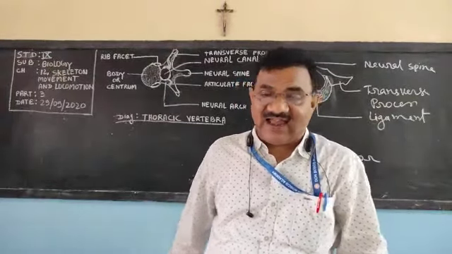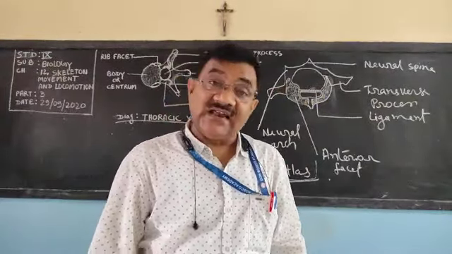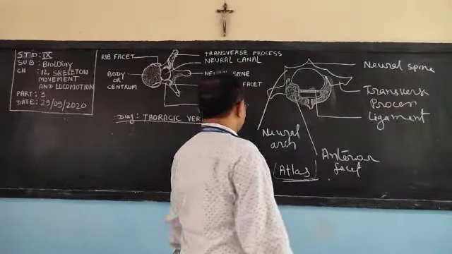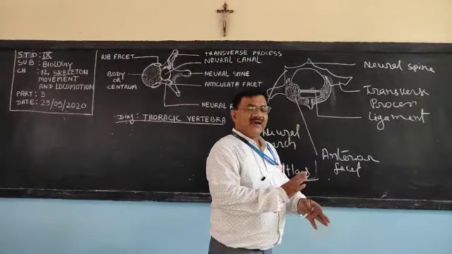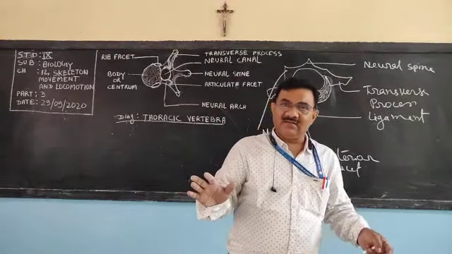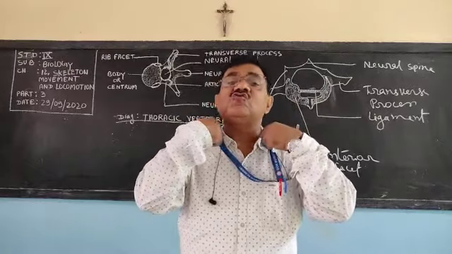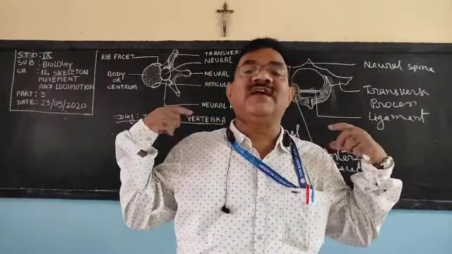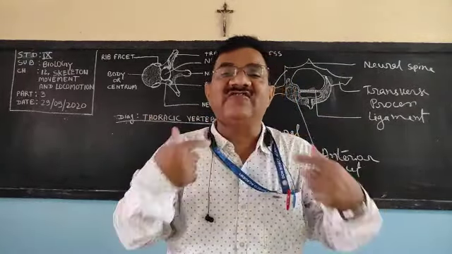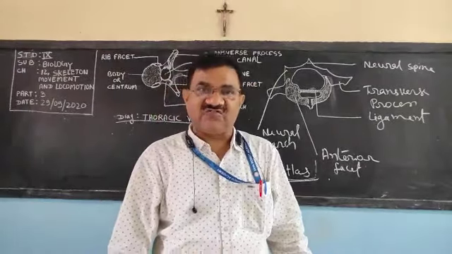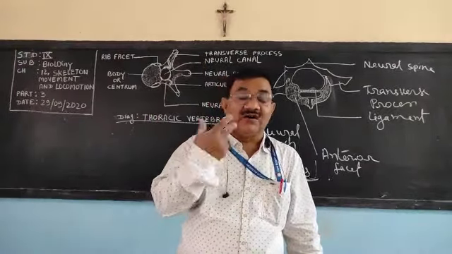The name of that cavity is the glenoid cavity. What is the name of that cavity? Glenoid cavity. Very clear? And two collar bones arise from the scapula and are attached to the upper part of the breastbone, the sternum.